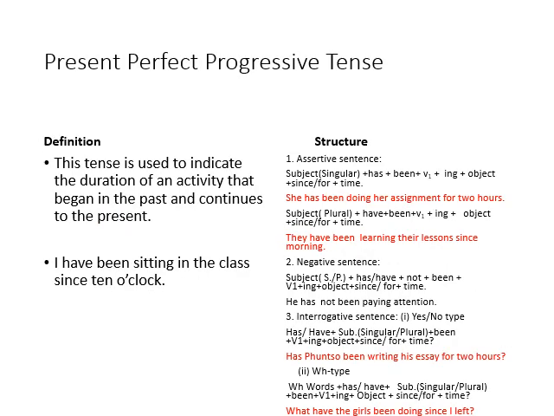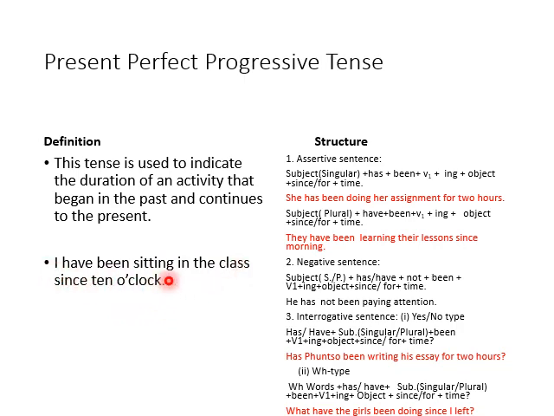The last type of present tense, and the name is present perfect progressive tense. Now the definition. This tense is used to indicate the duration of an activity that began in the past and continues to the present time. For example, I have been sitting in the class since 10 o'clock.